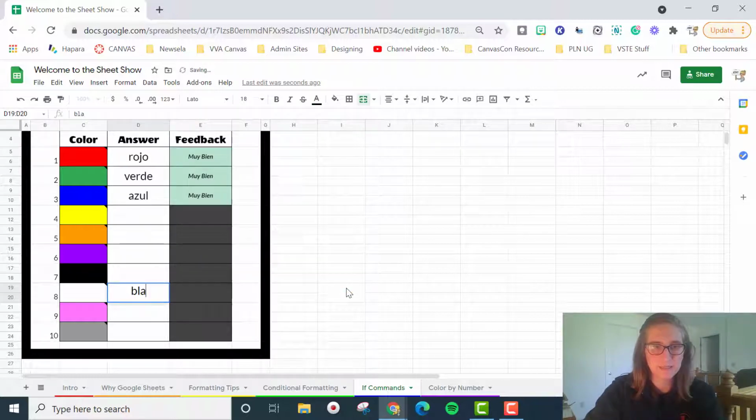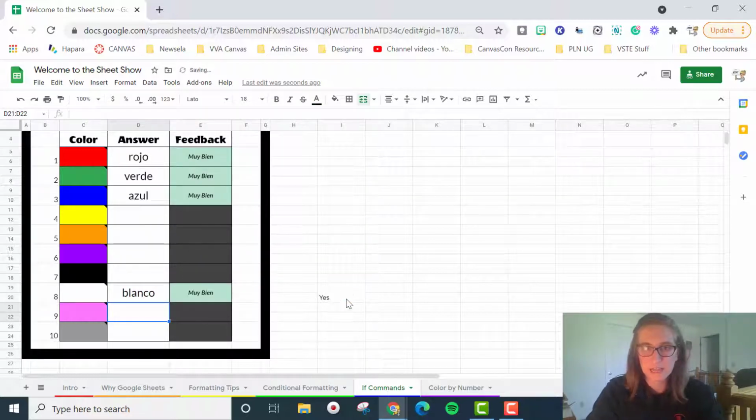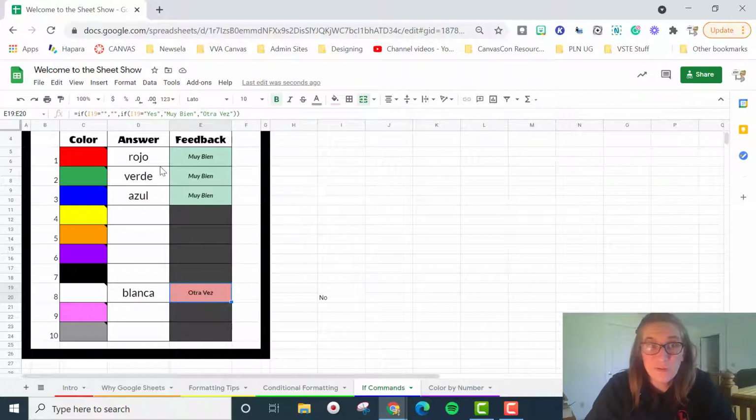So now what happens is we say blanco. This column says yes, this column says muy bien. If we said blanca, it says no. It says otra vez. All right. Now, the way that I got these colors to be showing up is just conditional formatting.